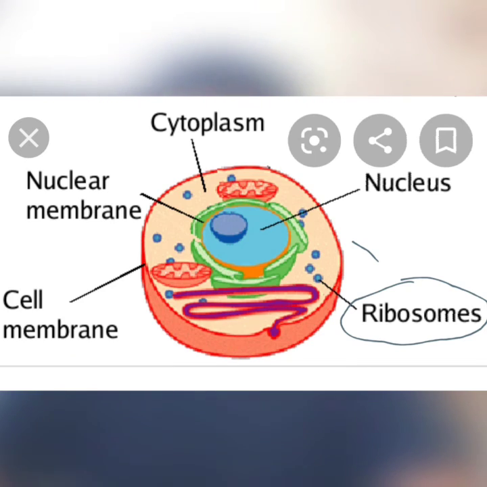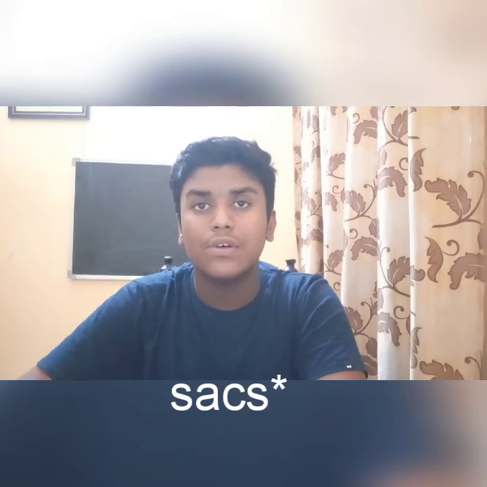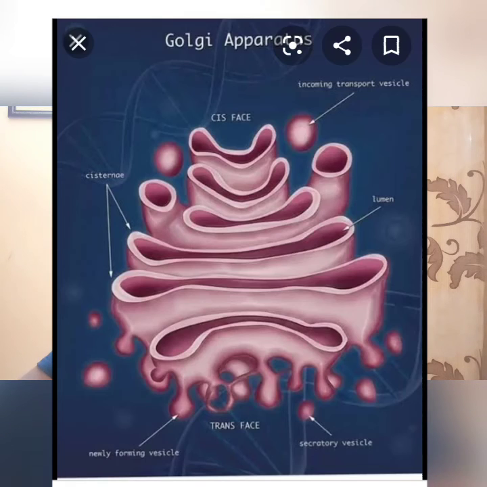The difference between smooth endoplasmic reticulum and rough endoplasmic reticulum: both do similar work. They do production and storing of proteins. The only difference between them is that the rough ER contains ribosomes on it, whereas the smooth ER doesn't contain ribosomes. The sacs or folds that are present in the cytoplasm are called Golgi bodies. The foldings are called cisternae.